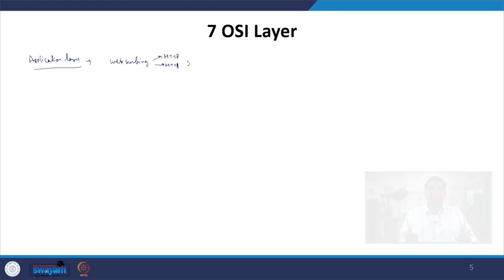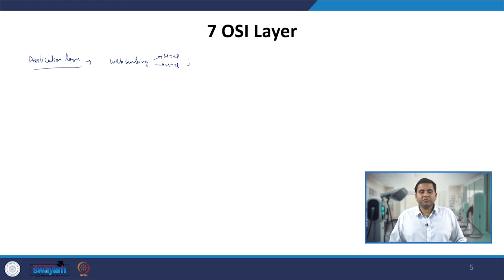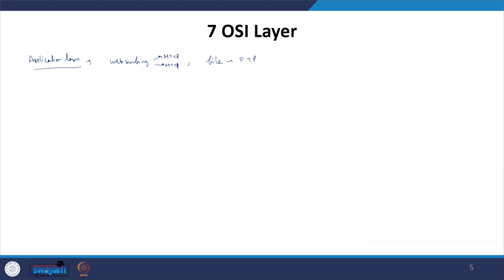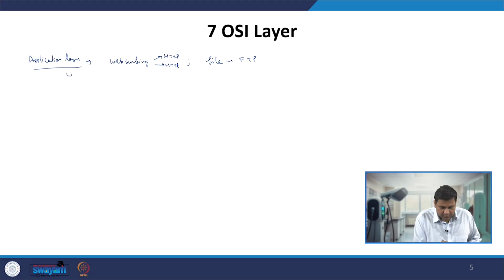Similarly, there could be a file transfer between two systems, and that file transfer needs to be done using the FTP protocol, which is the file transfer protocol. So, this application layer consists of the protocols which will be used by the network applications to perform the required user activity.